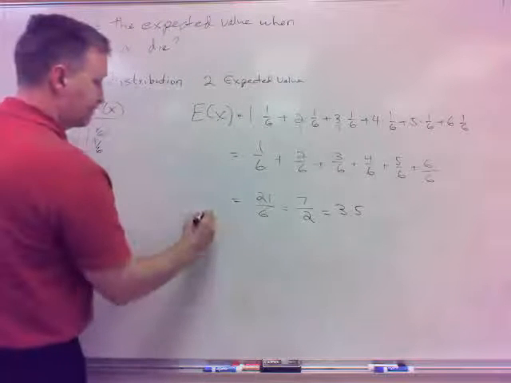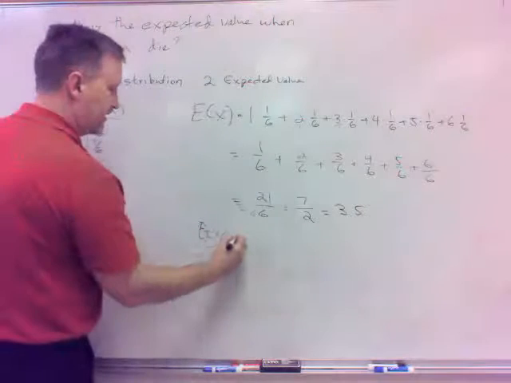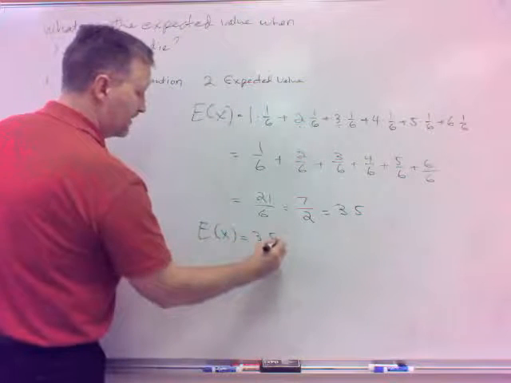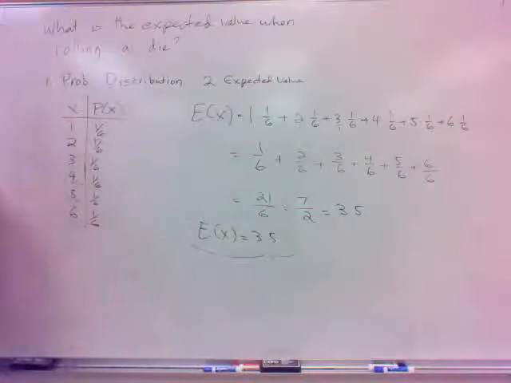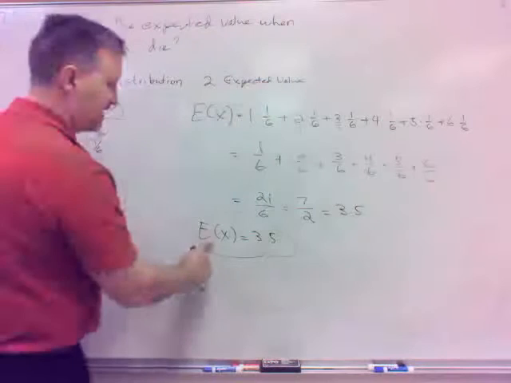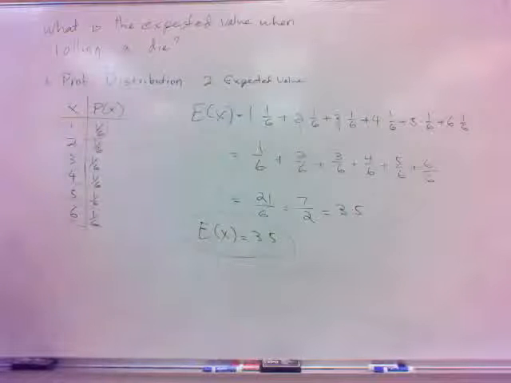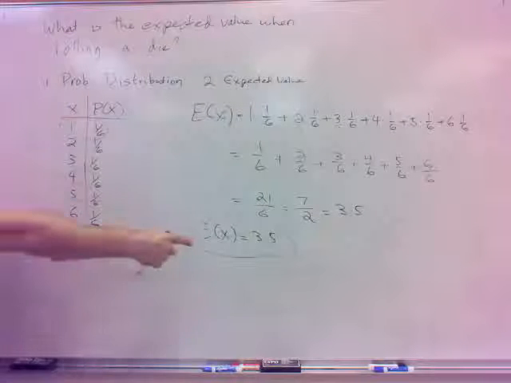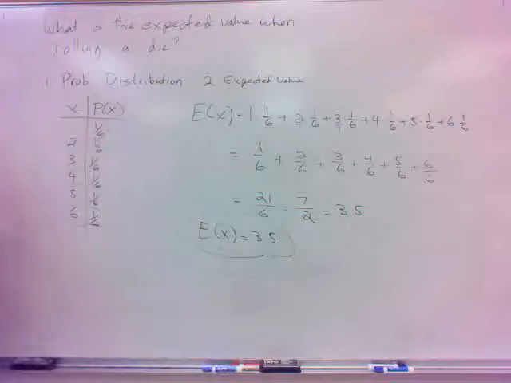Now, expected value is 3.5. Notice one thing about it is that's bigger than 1. This isn't a probability. Expected value is not a probability, so it can be bigger than 1. It can be negative. It can be between 0 and 1, but it's not a probability, so this is okay.